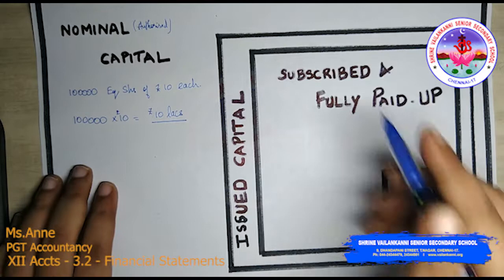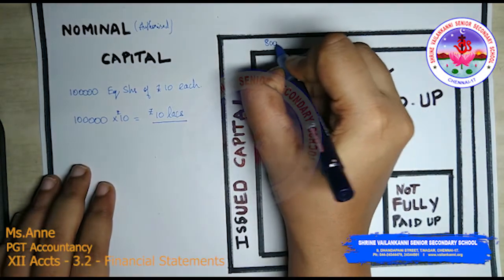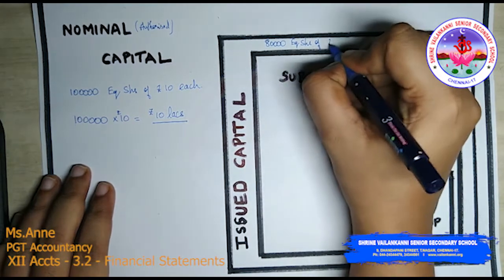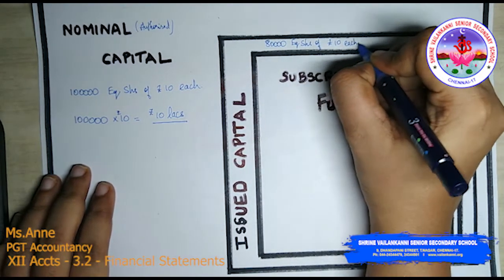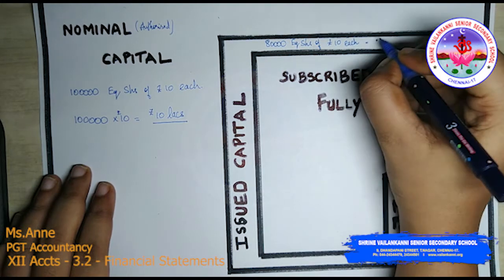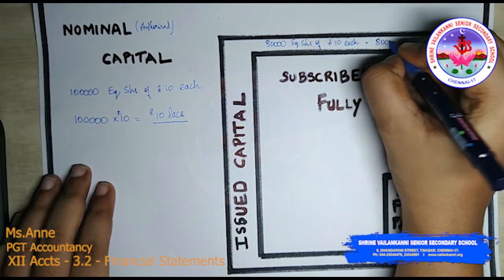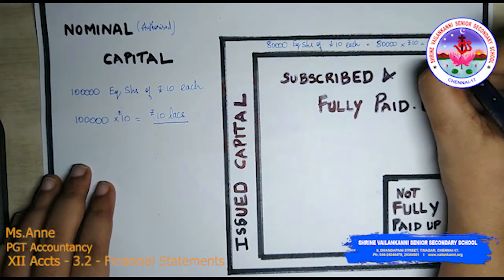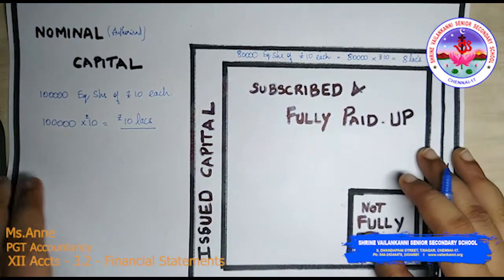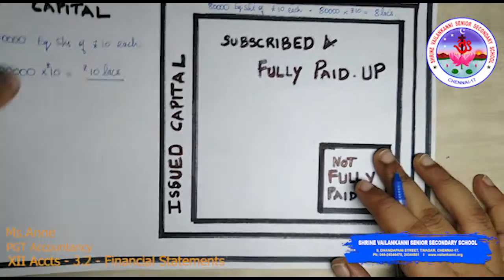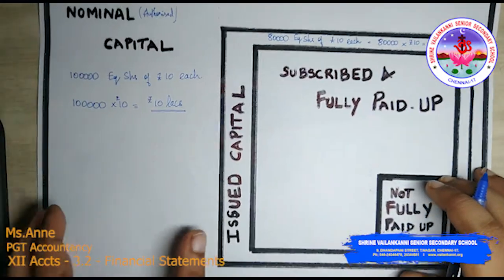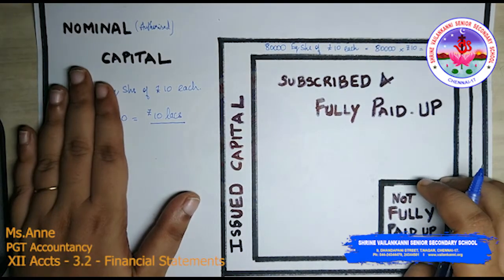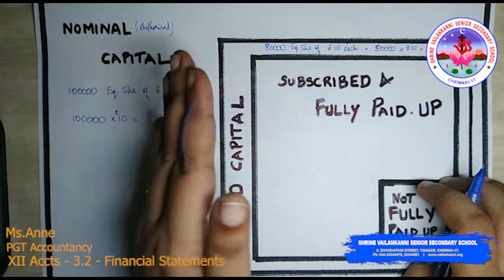I am writing it here, 80,000 shares into rupees 10, which is 8 lakhs. I am sure you are able to follow. This is the issued capital. Issued capital is a part of nominal or authorized capital.